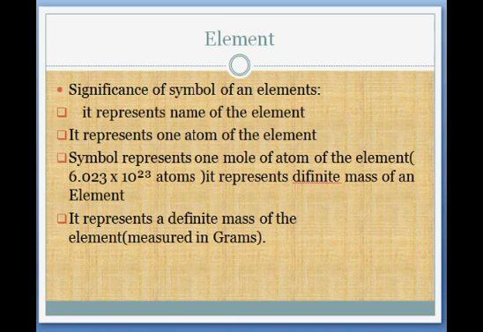It represents a definite mass of the element, also a definite mass of the element measured in grams. So from now onwards you should know the importance of symbols. Now let's come to the compound part.